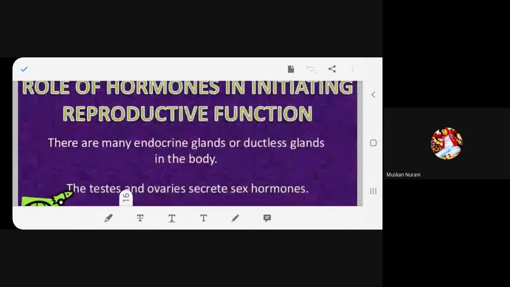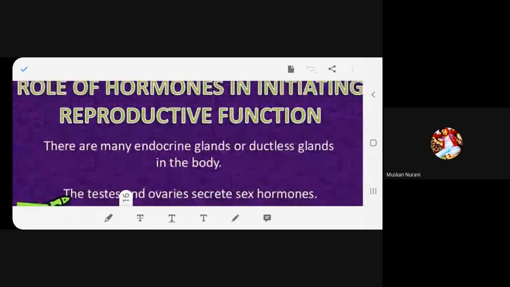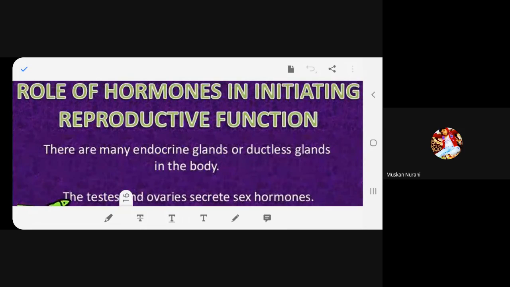So how does this reproductive function start? By the presence of hormones. Let's see. Role of hormones in initiating reproductive function. There are many endocrine glands or ductless glands in the body.